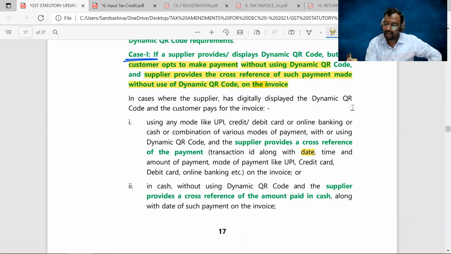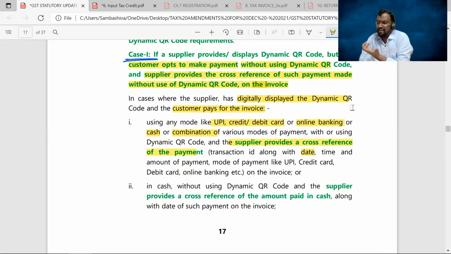Yes, dynamic QR code provisions satisfied. So look at here, sir. In a case where the supplier has digitally displayed a dynamic QR code and the customer pays the invoice using any mode like UPI, PhonePe, Google Pay, Paytm, Amazon Pay, or by using his credit card or debit card, or using his online banking facility, or through cash also, or any combination of the payments, in that scenario, the supplier should provide a cross reference of the payment.